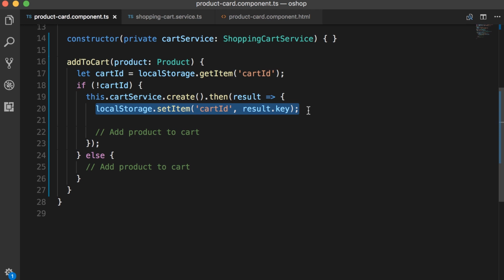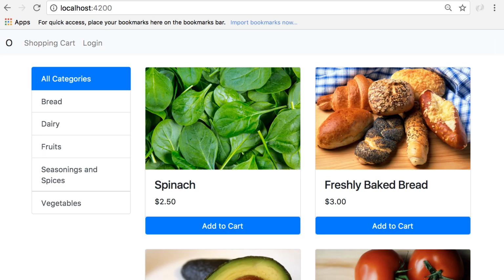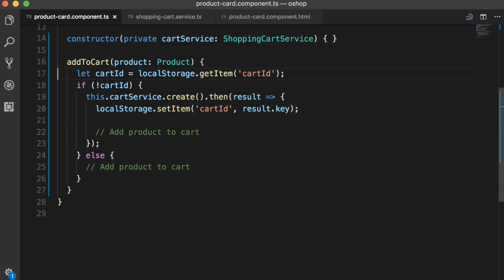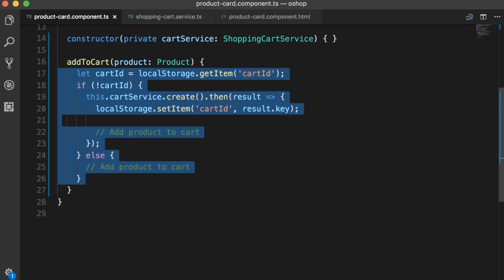Imagine if in the future we add another page in our application where we give our users the ability to add a product to their shopping cart. For example, let's say in the future, when the user clicks on a product, we're going to take them to the product details page where they can see some details about this product. On that page, we're going to have another add to cart button. And this means with this implementation, we have to repeat all this logic inside that new component.